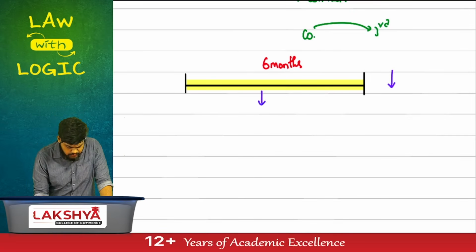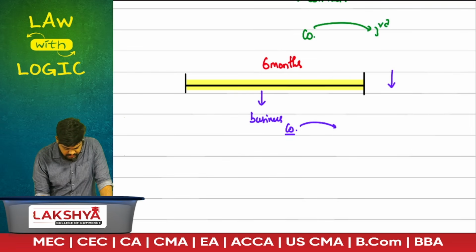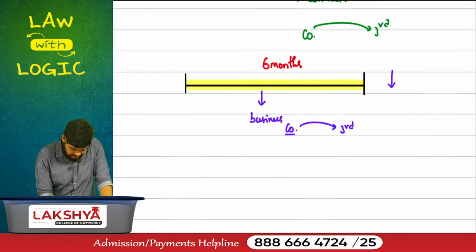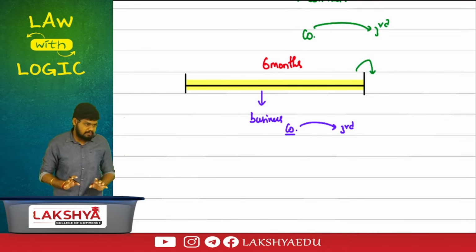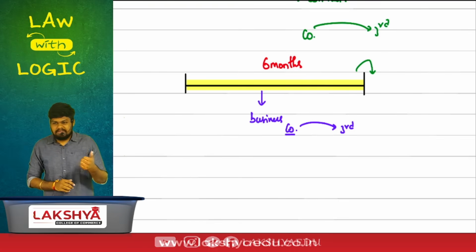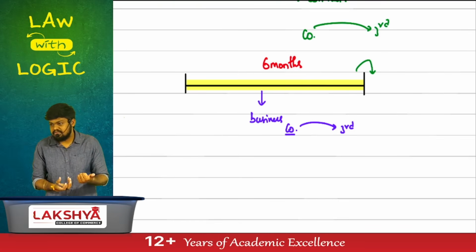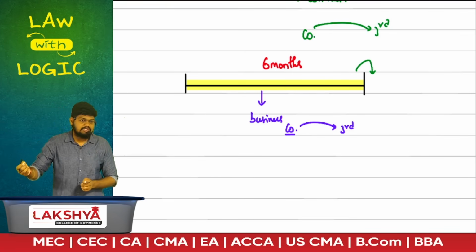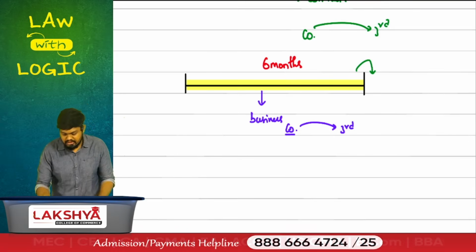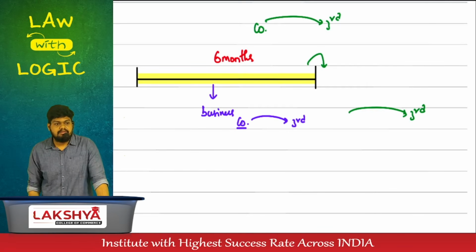In the 6 months, if you are still carrying on your business activities, you might have still entered into contracts. And the contract is entered by the company with a third party. Now, after the 6 months have elapsed, that assumption no more exists. The assumption of being a public company was given only for 6 months. After the 6 months, do we have this assumption existing? If that assumption is not existing and you still enter into contract with a third party, think of an answer.